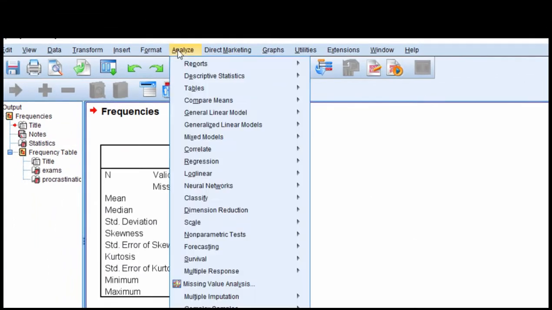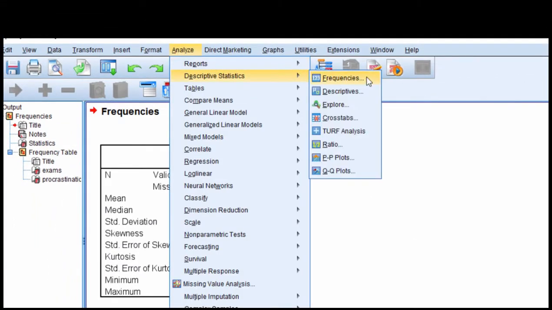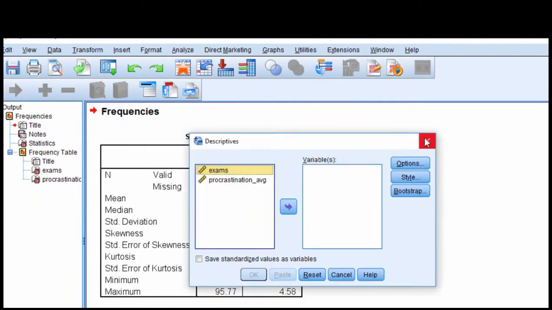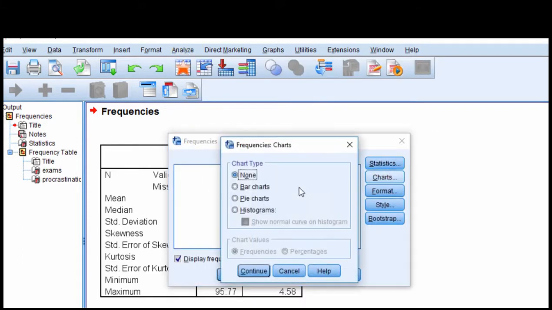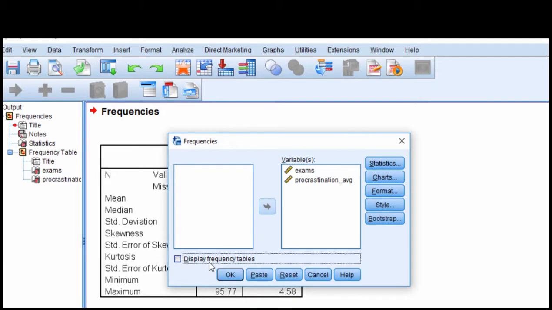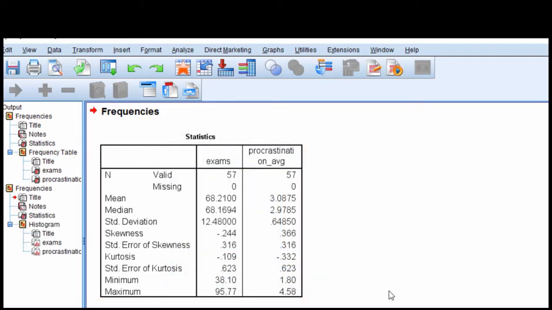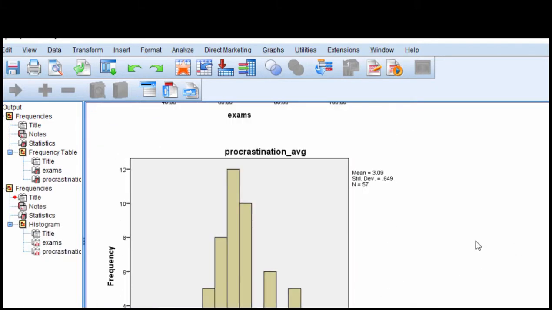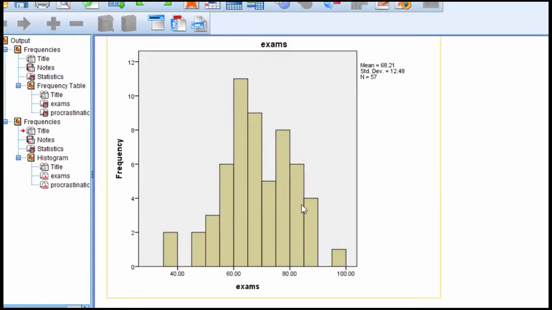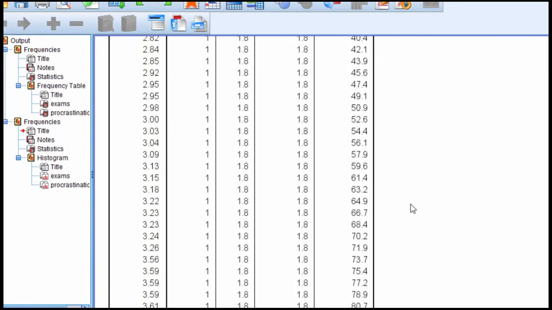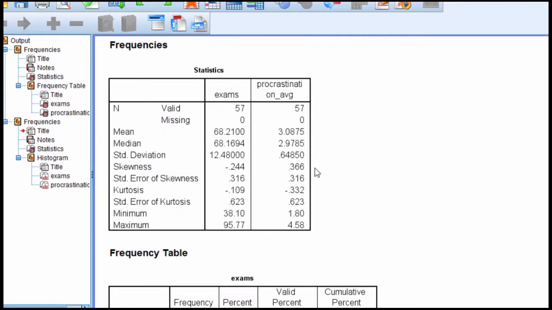We know the distributions are normal, and we can just double check that with some charts, histogram. And here are the histograms looking pretty normal. Again, don't get too carried away with looking at a distribution with a sample size of only 57 and it doesn't look perfectly normal. You ultimately refer to the statistics relevant to skew and kurtosis.